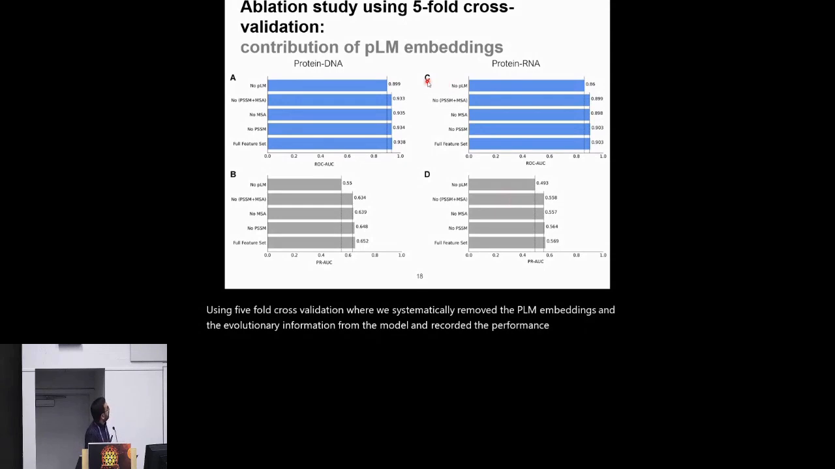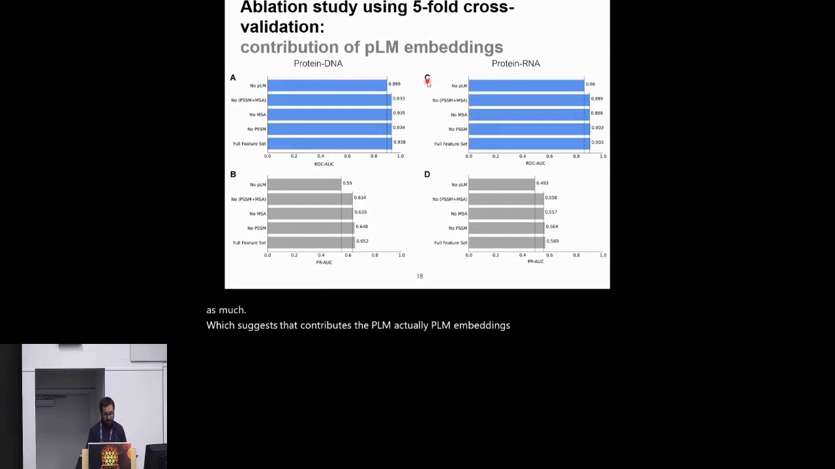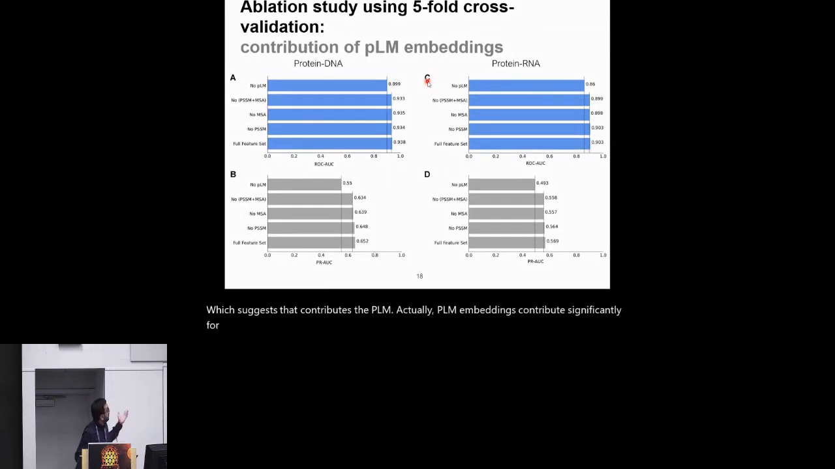It's interesting to note that for both protein DNA and protein RNA prediction tasks, when we remove the PLM embeddings, there is a noticeable performance drop compared to the full-fledged version. However, when we remove the MSA or PSSM, the performance drop is not as much, which suggests that the PLM embeddings contribute significantly to our performance, and that's a major driver.